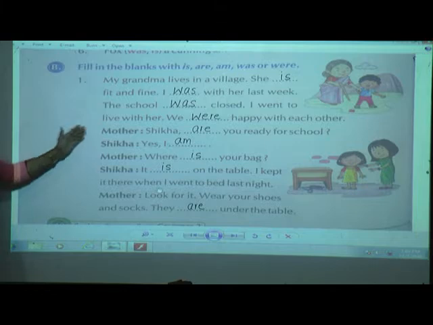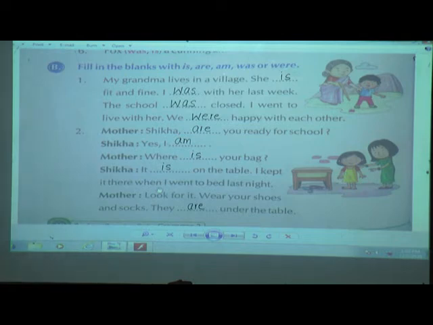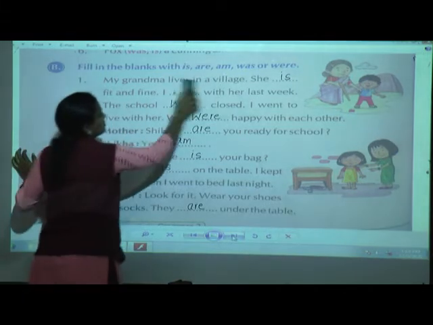Now the conversation between mother and Shikha in this second exercise. Shikha, are you ready for school? Yes, I am. Where is your bag? It is on the table. I kept it there when I went to bed last night. Look for it. Wear your shoes and socks. They are under the table. So you have to write neatly in good handwriting. You have to fill these blanks in your textbook, children. You will go to the third exercise.